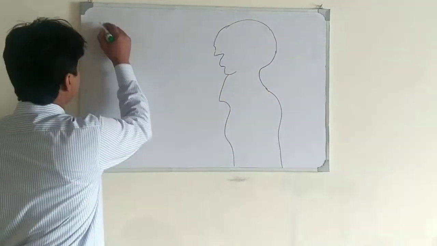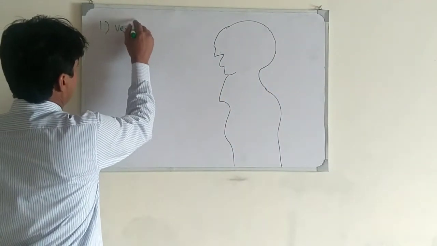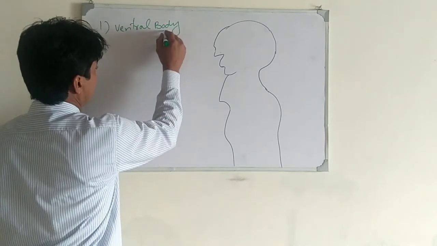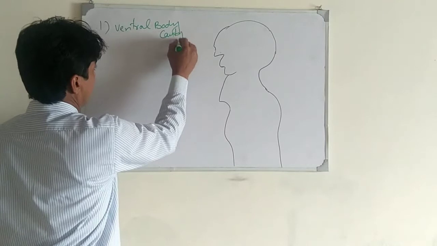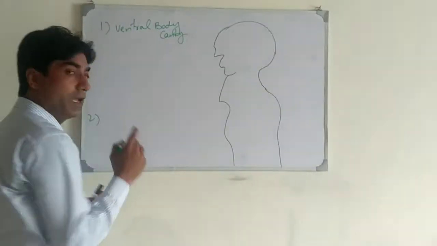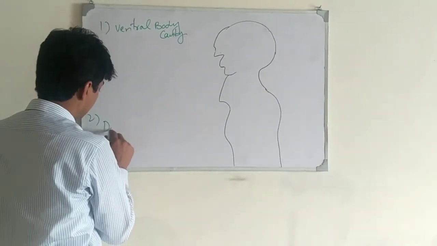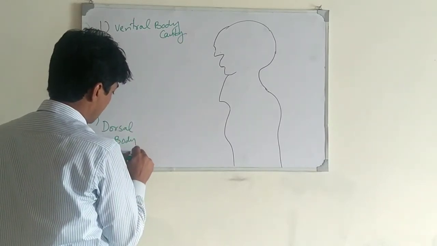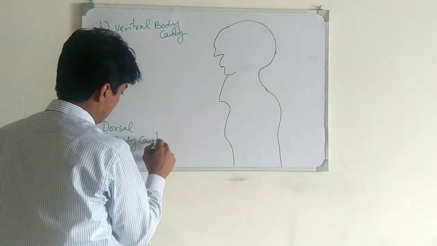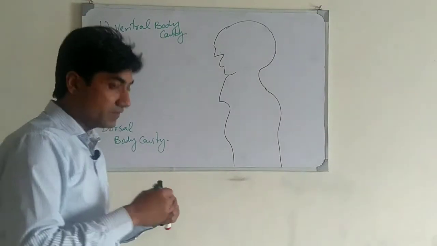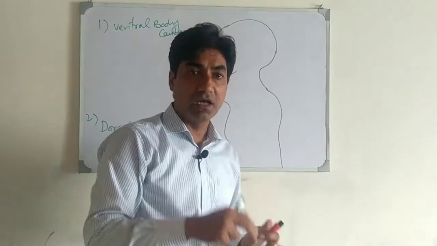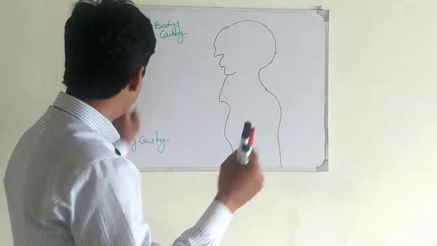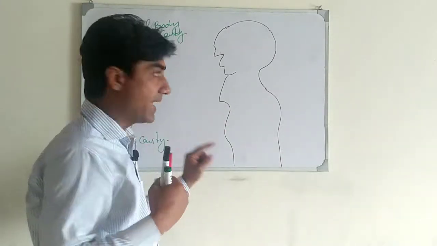The two body cavities we have discussed are the ventral body cavity and the dorsal body cavity. As we discussed in the previous session, in the direction terms, ventral means towards the front and dorsal means towards the back.